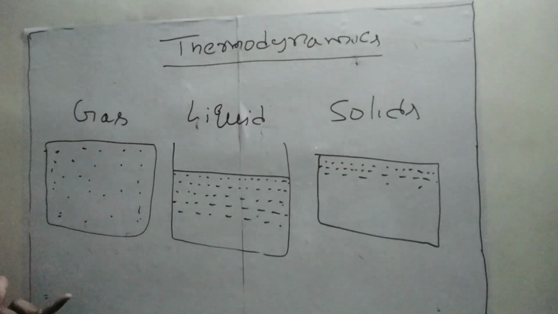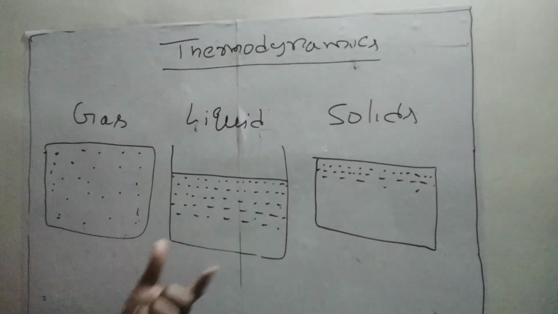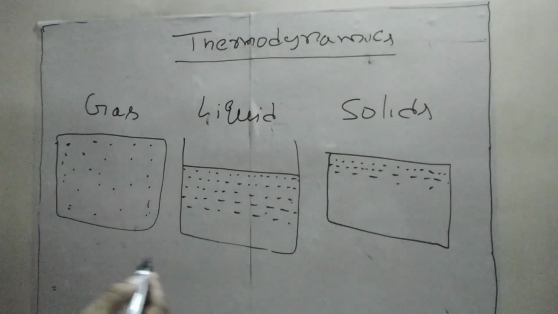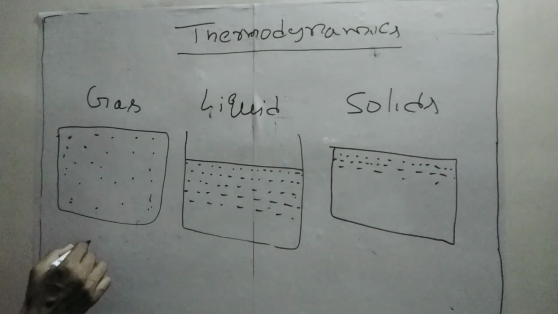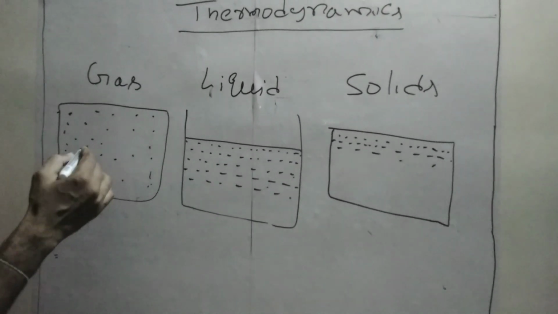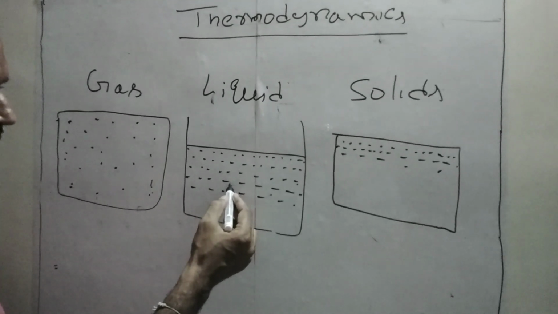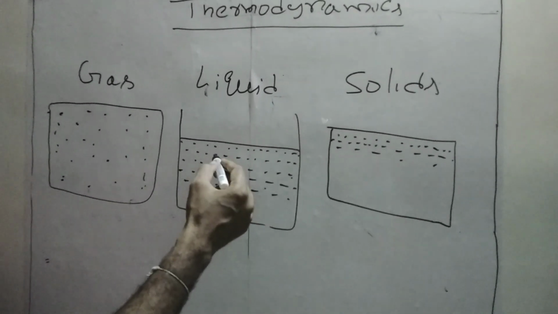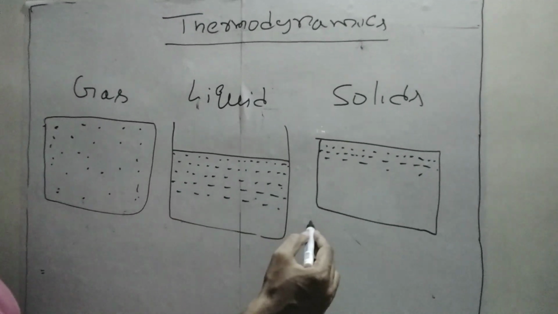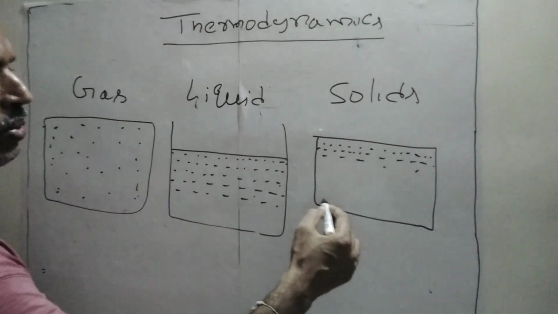So thermodynamics is the subject when we are supplying heat to either gas, liquids or solids. The behavior of particles is what is called thermodynamics. The dynamics of particles is what is called thermodynamics. In gases, if you are heating, the distance between particles will keep on increasing and the density will be lowered. Whereas in case of liquids, the distance will still keep on increasing, and at the melting point, the molecules will escape from surfaces.